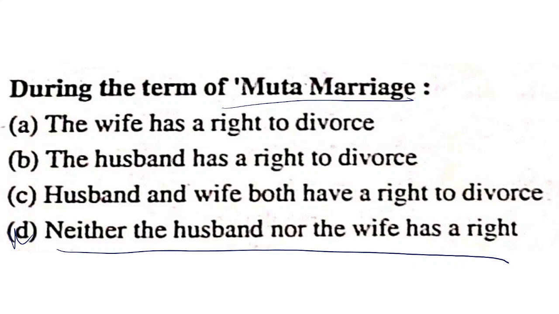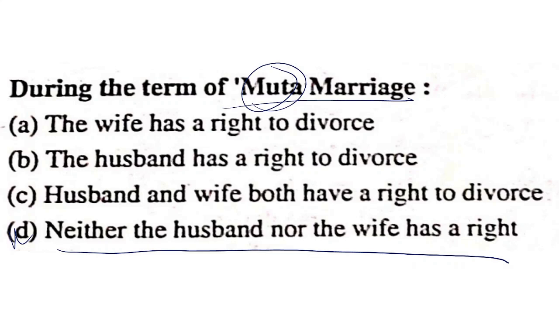This marriage can be contracted for 1 day, 1 month, 1 year, whatever time is fixed as per the contract. This is done for enjoyment only, so it is not a permanent form of marriage.